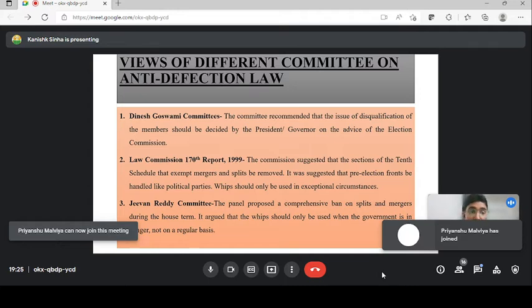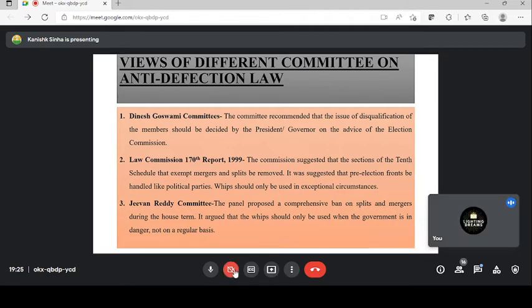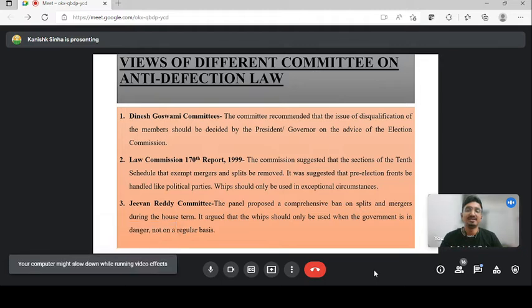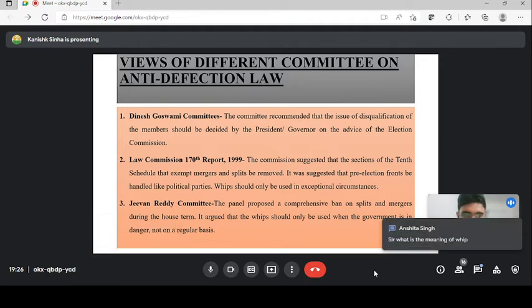So the Law Commission report suggested that the whip should be issued only in exceptional circumstances, and that the split and merger provision should be removed. Then you have the Jeevan Reddy committee. It also said the same thing, that split and merger should be removed, and the whip should be issued only when the government feels it is dangerous, and not on a local basis.